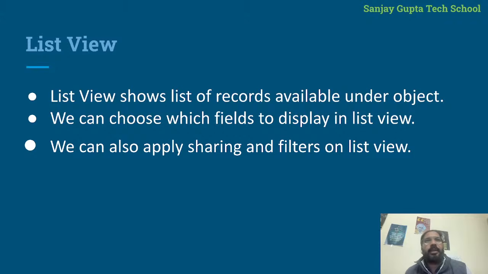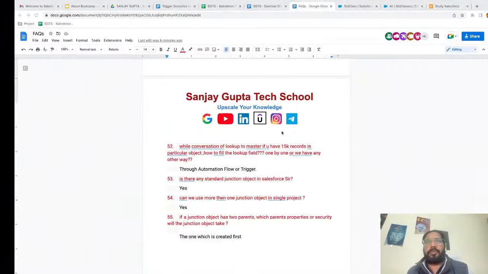So here you can see 3 points are available. So list view shows the list of records available under an object, right? So by default, we get 2 list views. One is recently viewed and one is all. So I tried to configure the all list view for you. I just added some fields and we can see record information on the tab itself. Then we can choose which fields to display in the list view. And we can also apply sharing and filters on list view. So I'm going to explain how we can configure list view.